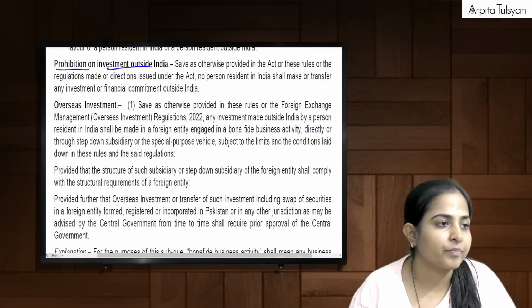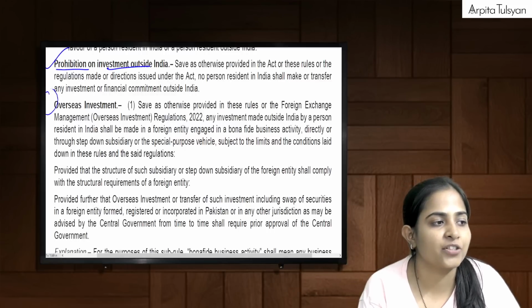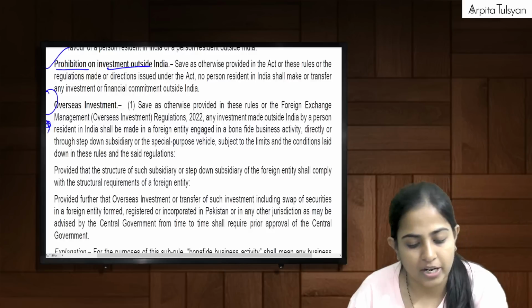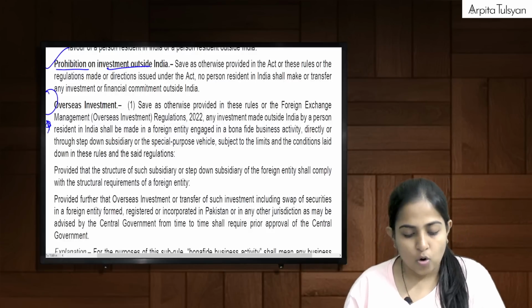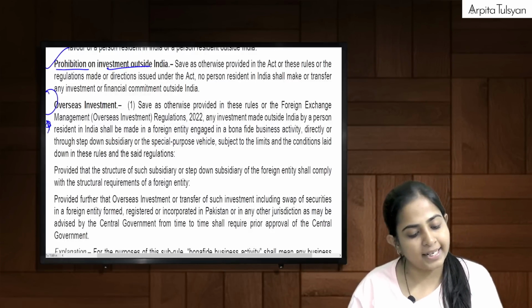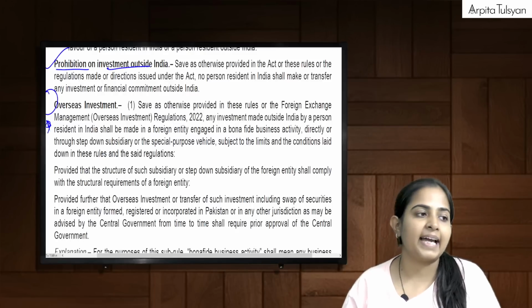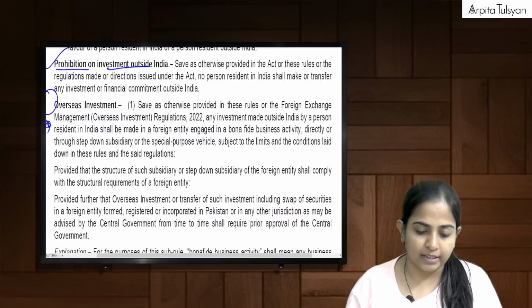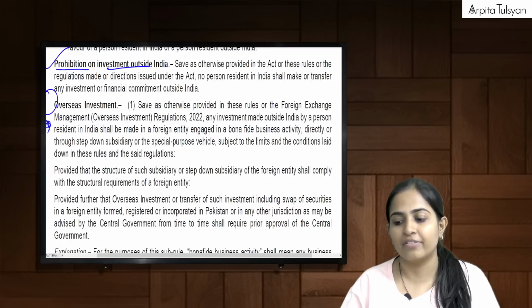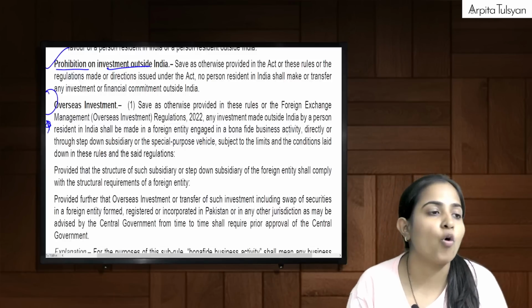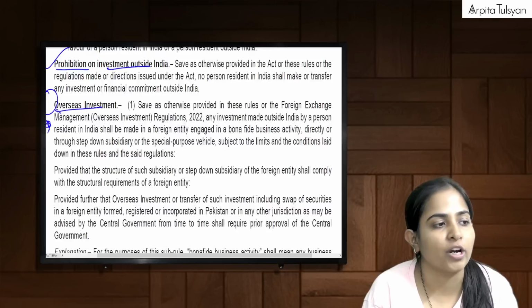Okay. Then the next one, this is important, star mark. Overseas investment, 9th point and 10th point. In fact, both are important. Can we go ahead, everyone? Yes. So overseas investment, what is this talking about?